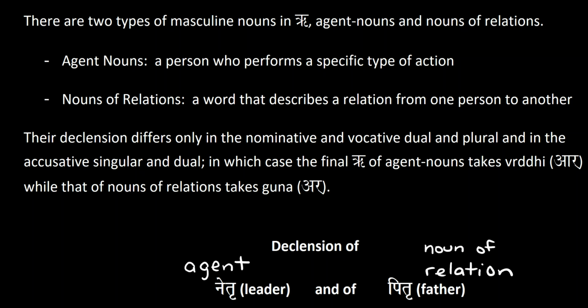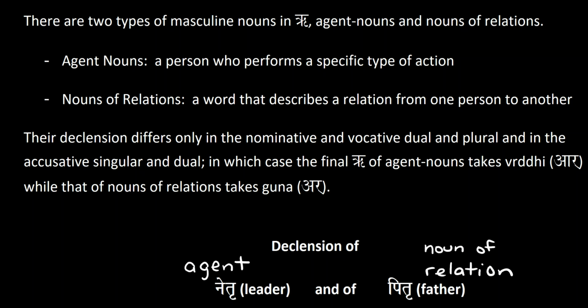In this lesson, we are going to learn about masculine and feminine nouns that end in the vowel sign ri. First, we're going to start with the masculine nouns. There are two types of masculine nouns that end in ri: agent nouns and nouns of relations. Agent nouns involve a person who performs a specific type of action, for example, a leader, a doer, a conqueror. That person is in relation with that specific type of action.